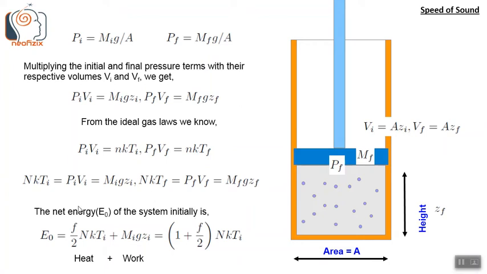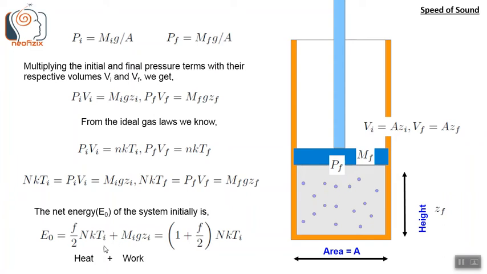So the net energy E naught of the system in the initial state is given by E naught equals f by 2 NkTi. Here the subscript f refers to the final state, and the alphabet f refers to the degrees of freedom. So f by 2 NkTi, where f is the degrees of freedom of the gas particles, is the amount of heat energy that this gas has. And MiGZi is the amount of potential energy that the piston had.